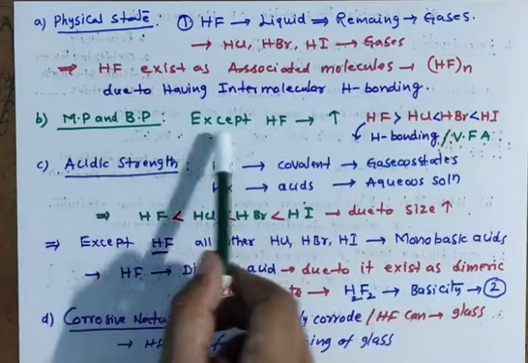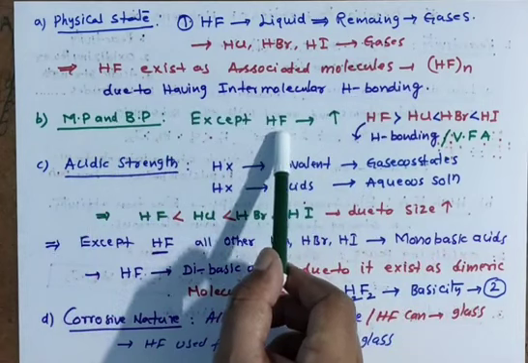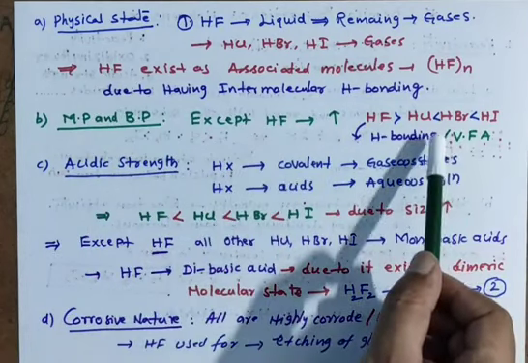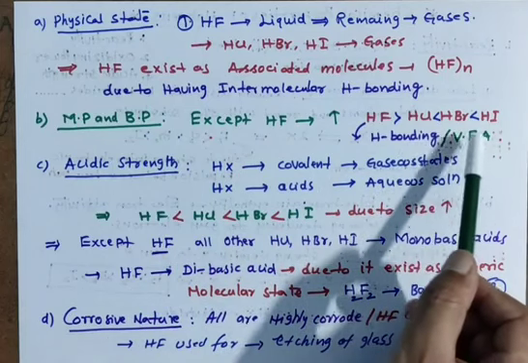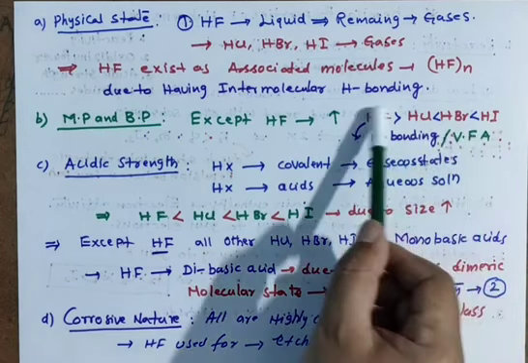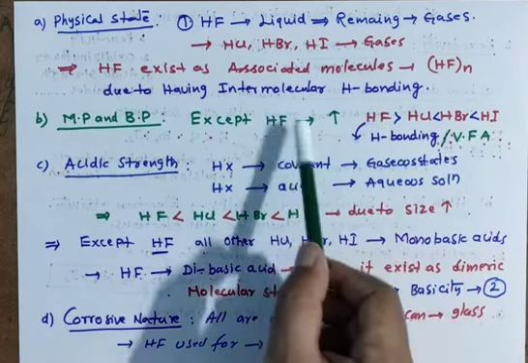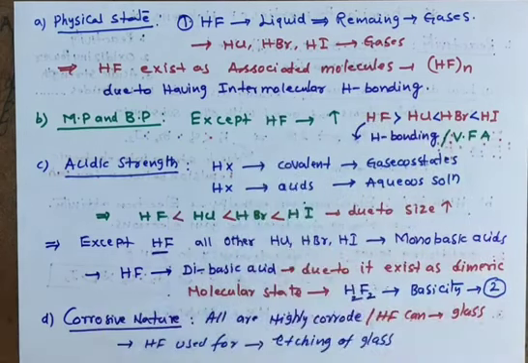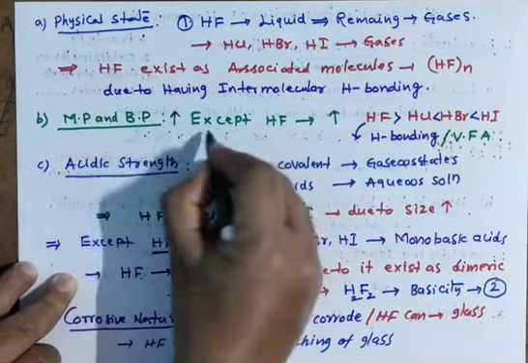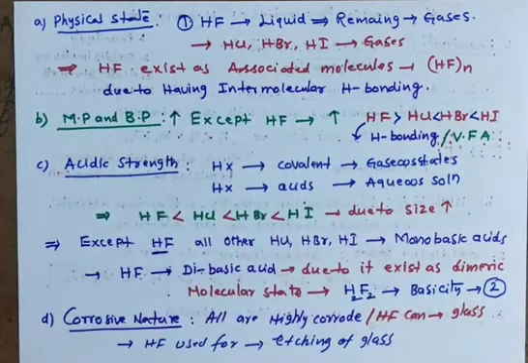Melting and boiling point: except hydrogen fluoride, that is HF, for the remaining, down the group melting and boiling points increase. Means HF should be less, but HF is the exception. Clear? Melting and boiling points increase except HF. HF has more because of intermolecular hydrogen bonding.